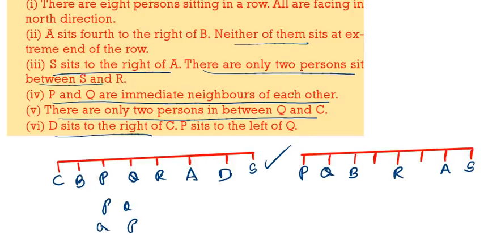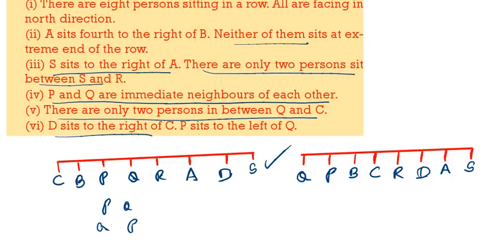Now coming to the second case, here we will take P and Q. There are 2 persons between Q and C will not come. So we will change this. So I will take Q, P, now C. Now here P sits to the left of Q, but here P is sitting to the right of Q. So this one is wrong and this one is correct. Now based on this we should answer the questions.